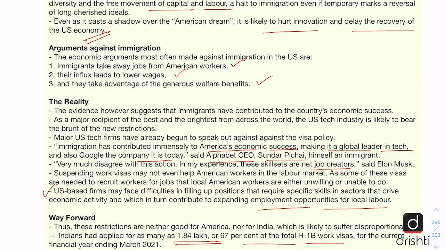Also, in the long run, India must look towards creating an ecosystem within India to nurture talent at home, so that major technological innovations which the Indians are doing in countries like the US can be done within India itself, leading to prosperity for India. So this was all in the key points of the editorial.